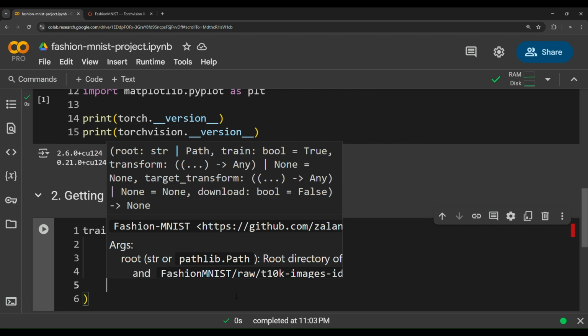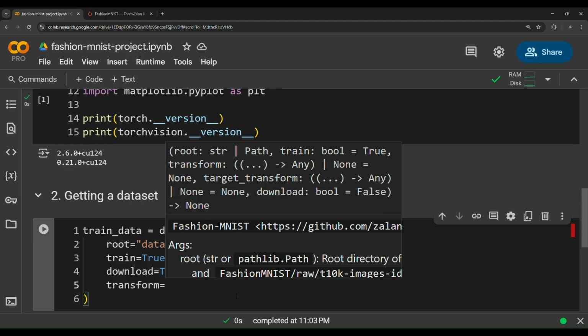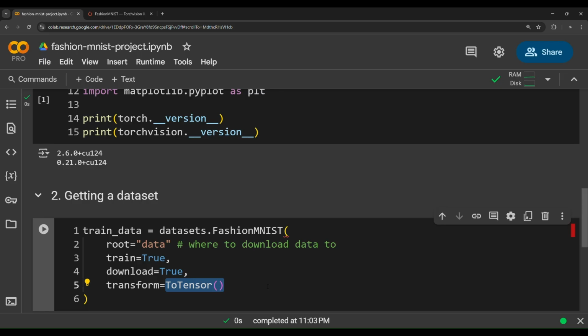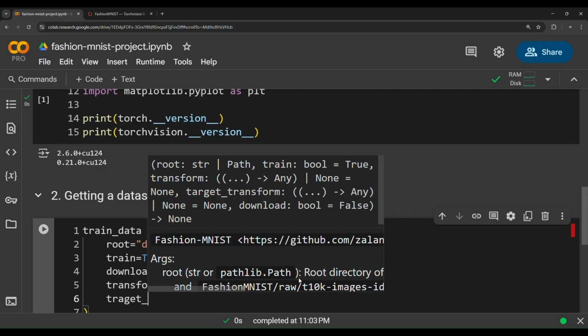And then transform. This is an important parameter because it specifies the operations that we want to apply on these images. In this specific project, we're going to use the ToTensor class. This class is used to convert images into tensors. We need the images in tensor form to be able to train the model. And then target_transform.